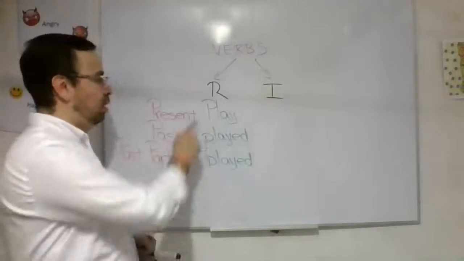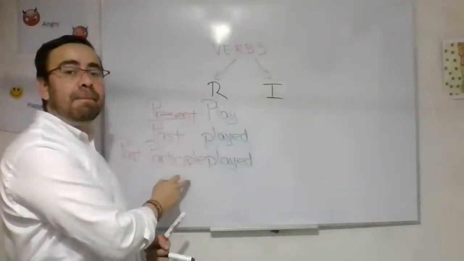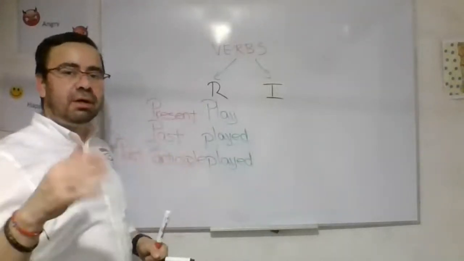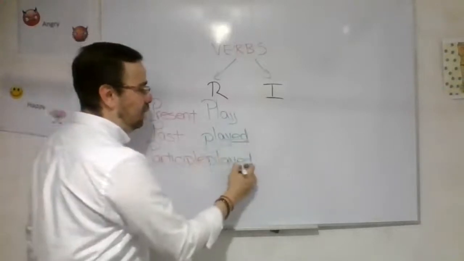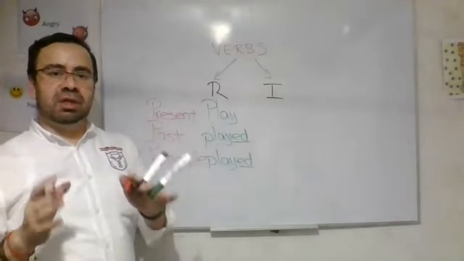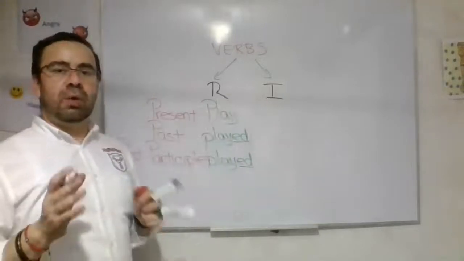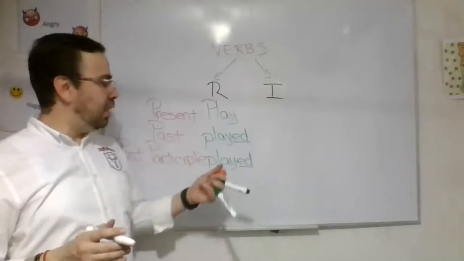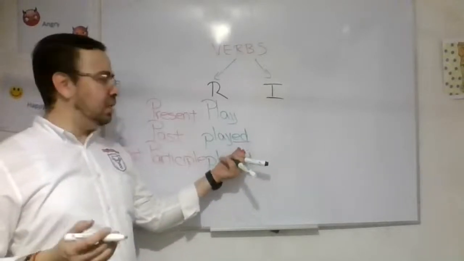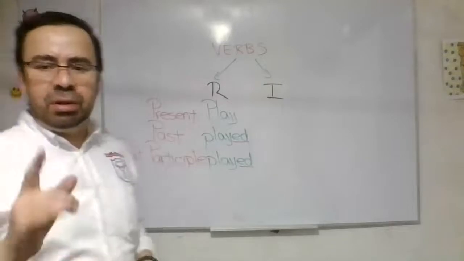When we are using regular verbs in past and past participle, they are going to end in ed. So the characteristic of regular verbs, when we are using them in past and past participle, is that they end in ed.